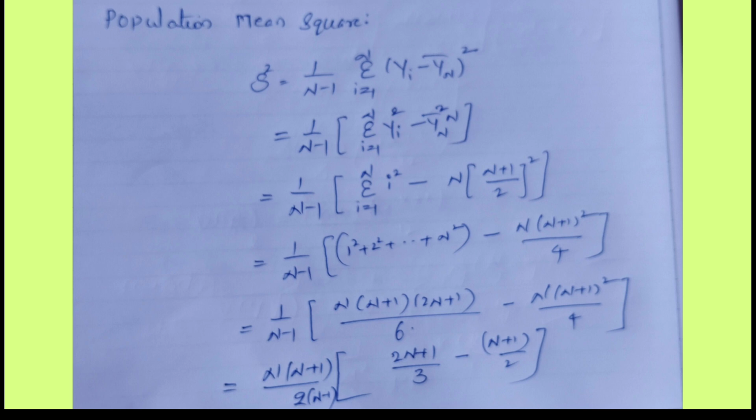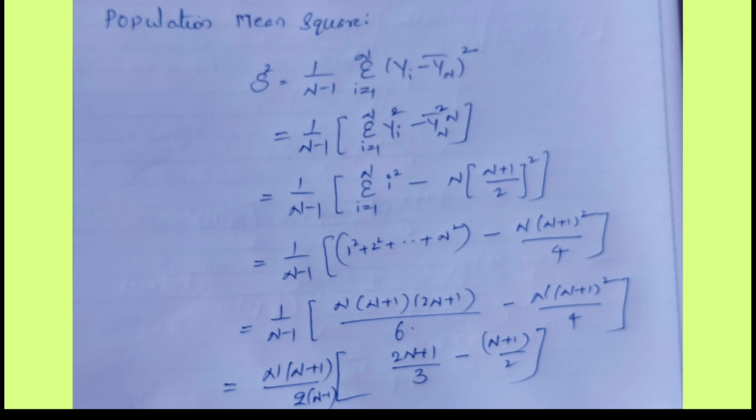Already we know that y_i is treated as i, so y_i² is i², and Ȳ_N is (N + 1)/2. The sum of i² is 1² plus 2² plus up to N², which is N(N + 1)(2N + 1)/6.